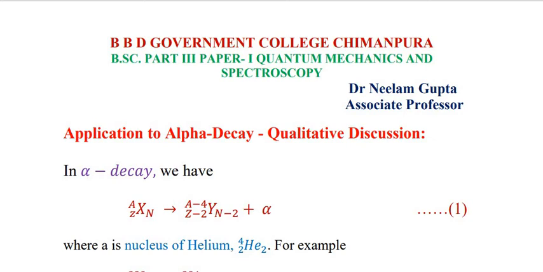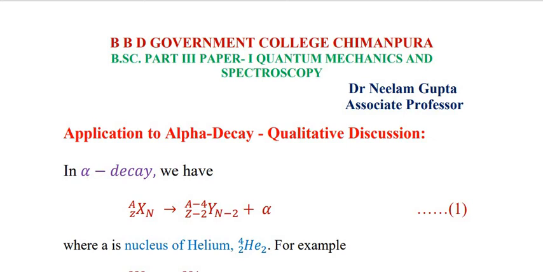So today in the application of alpha decay, which we are taking as a qualitative discussion, we will consider what will happen in alpha decay, what is the basic process in alpha decay. In alpha decay, suppose we consider a nucleus of any atom, say for example mass number is A, atomic number is Z, number of neutrons is N. Suppose we have an element X that disintegrates into a Y element with the emission of an alpha particle.